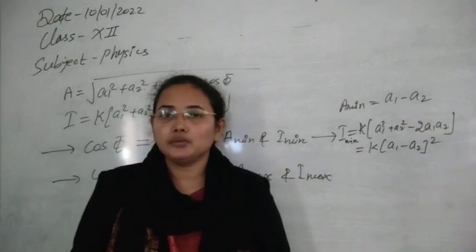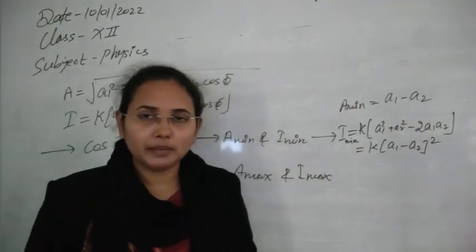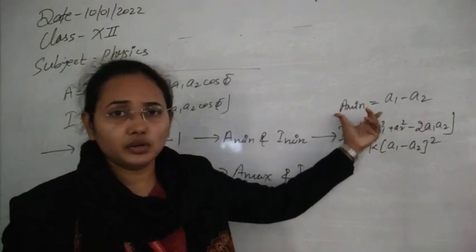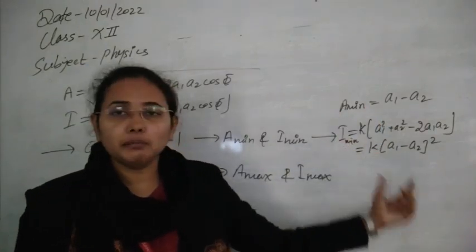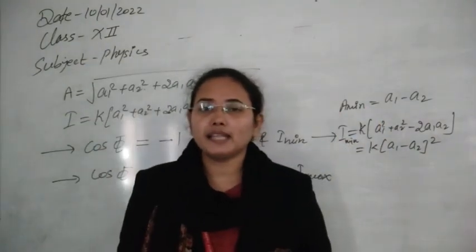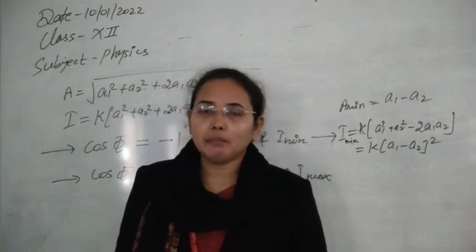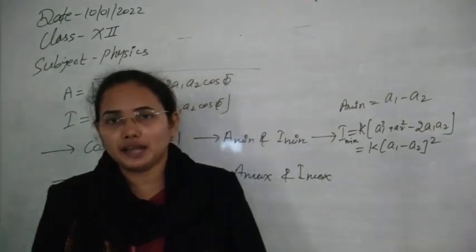If both the waves have the same amplitude, then the minimum possible amplitude will be 0, and the minimum possible intensity will also be 0. So at that point, we will see complete dark. We will not be able to get any intensity, any light there.